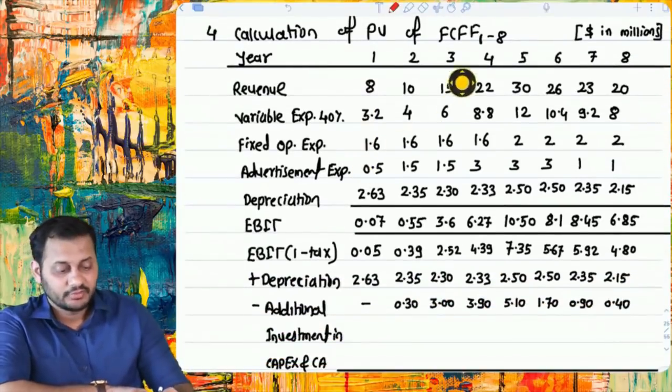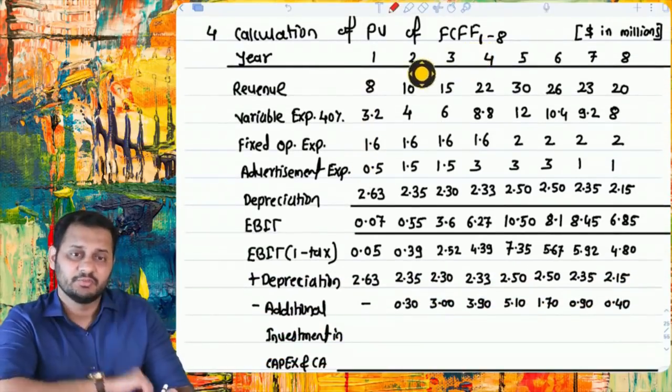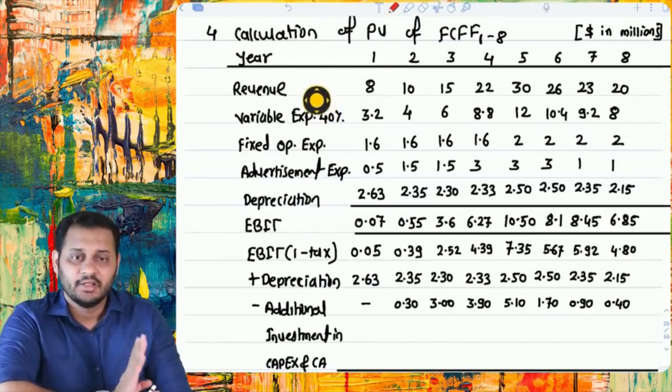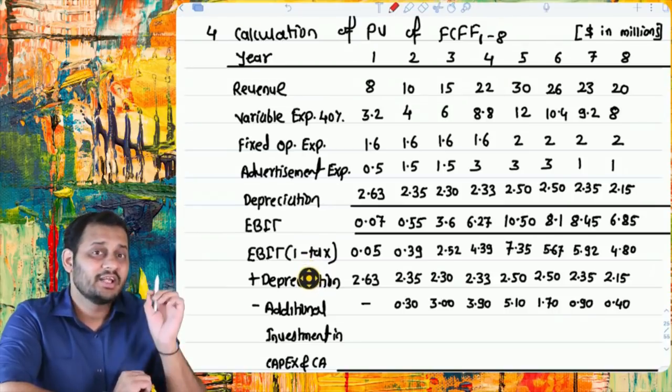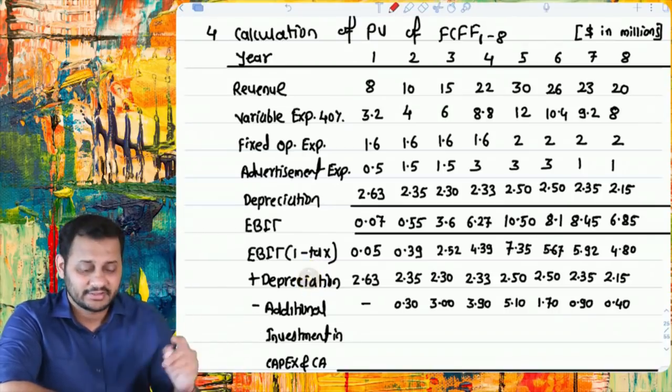Then comes the calculation of the free cash flows to firm. See, simple and the same process. Revenue, deduct all the expenses and depreciation. You will get EBIT. EBIT times 1 minus tax. Because you are calculating free cash flows to firm, there is no need for the interest deduction.